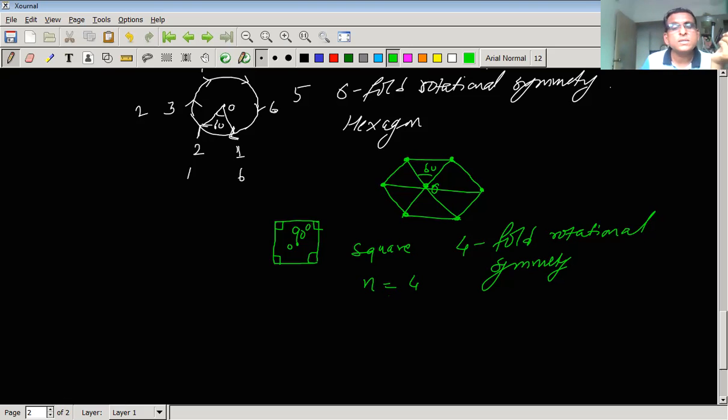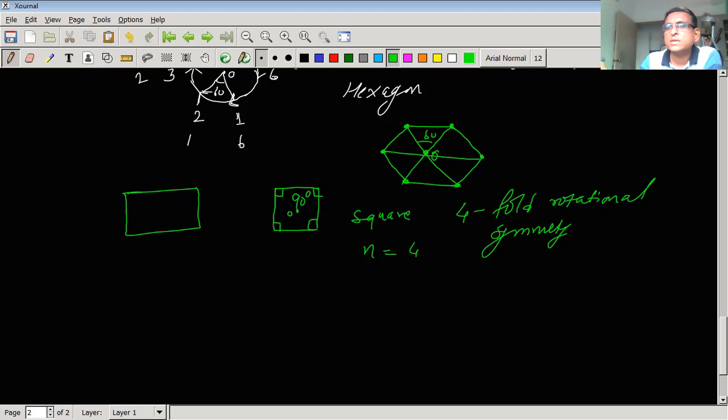On the other hand, if we take a rectangle, how many fold symmetry will it have? For a rectangle, we know that angles are 90 degrees, but sides are not equal. Opposite sides are equal. So a rectangle will have two-fold rotational symmetry, isn't it? I think we have discussed at length what is meant by rotational symmetry and n-fold rotational symmetry: one-fold, two-fold, three-fold, four-fold, and six-fold.